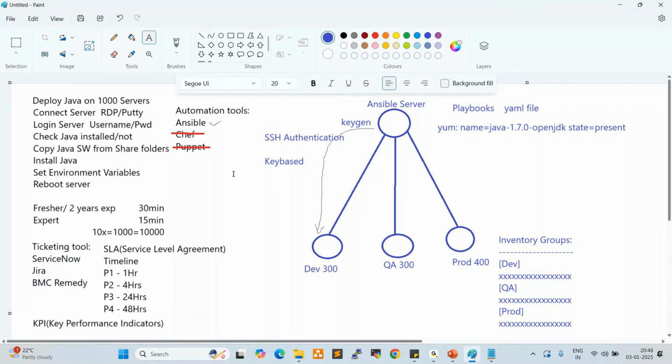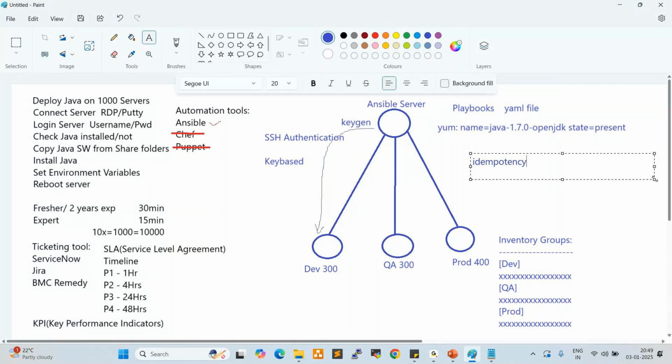Yes, you can use shell scripts also. But what is the specialty here? The interviewer asks you, what is the specialty of Ansible? The specialty here is idempotency. What is idempotency?